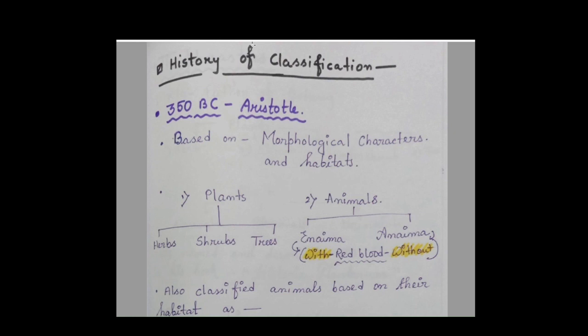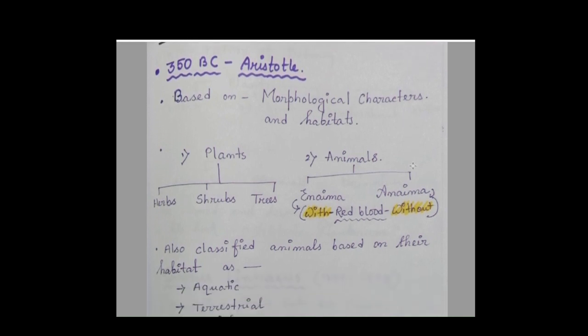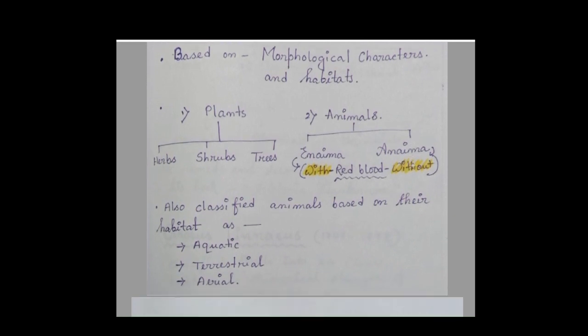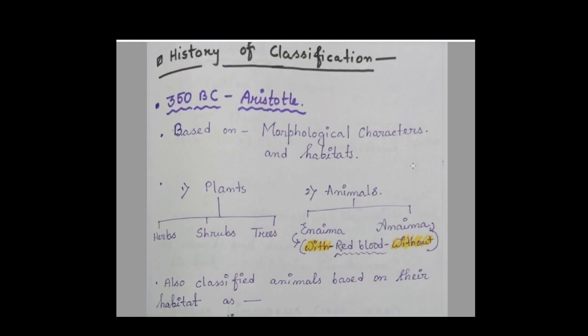Then we can see that he also classified the animals based on their habitat, like aquatic animals, terrestrial animals, and aerial animals. What do we mean by aquatic? Those animals who live in water bodies. Those who live on land masses are known as terrestrial, and those who can fly are termed aerial. So Aristotle divided all the plants and animals into such categories.